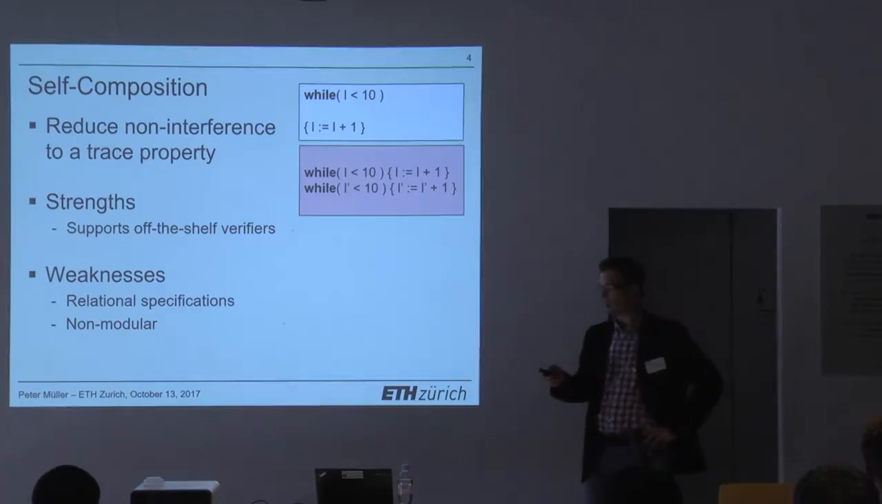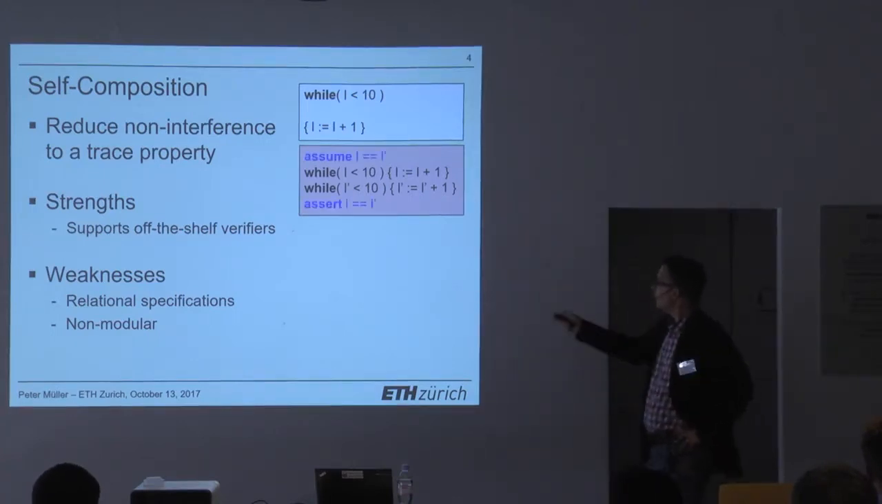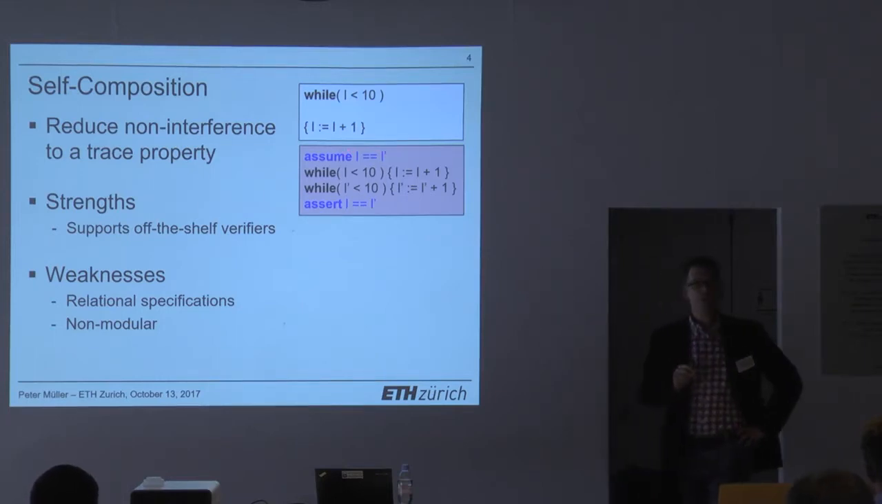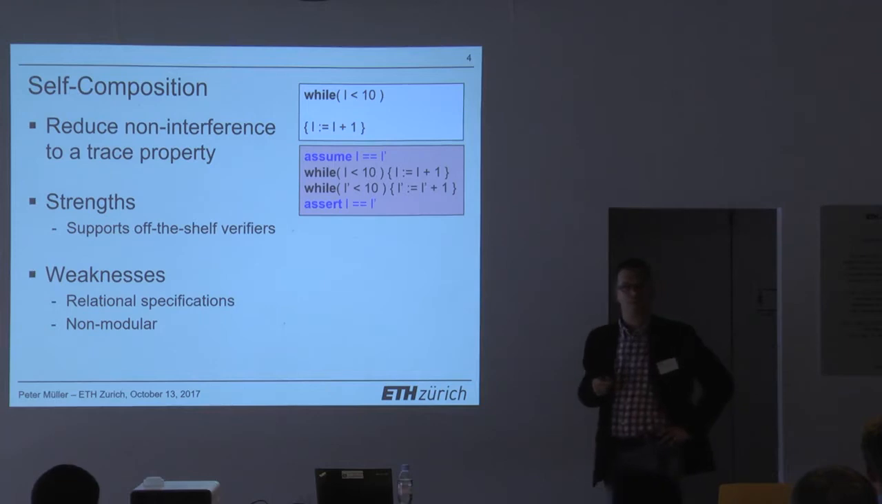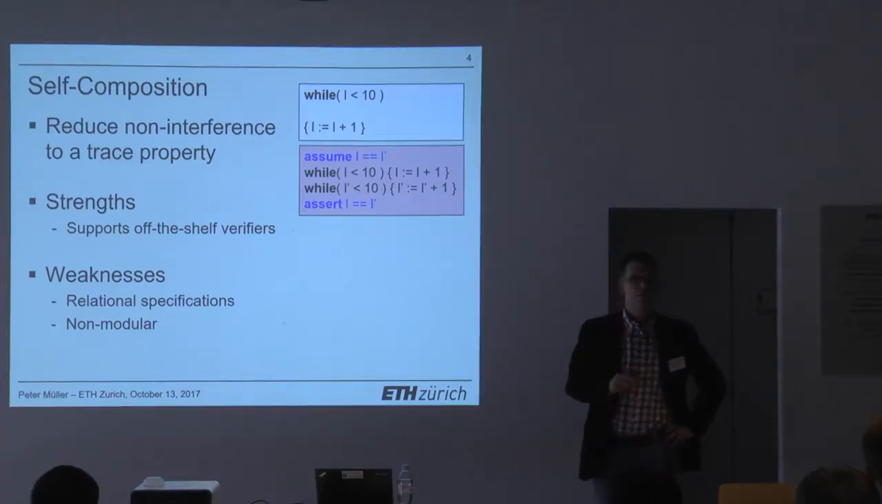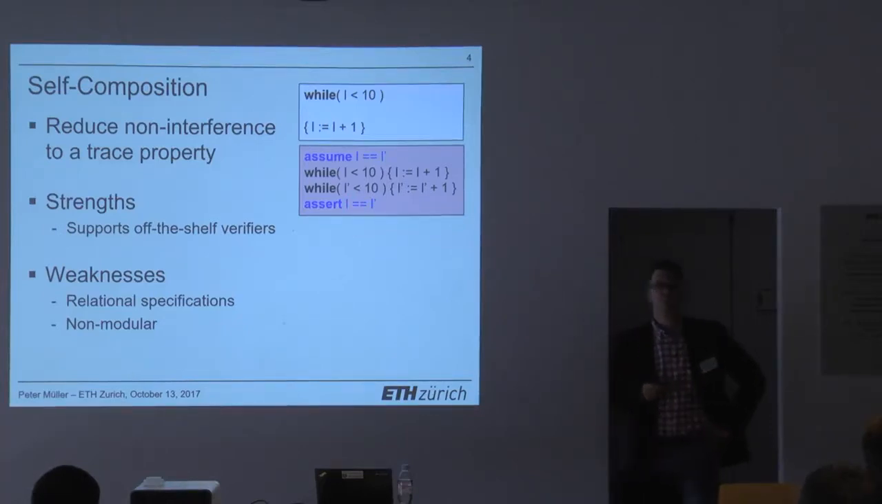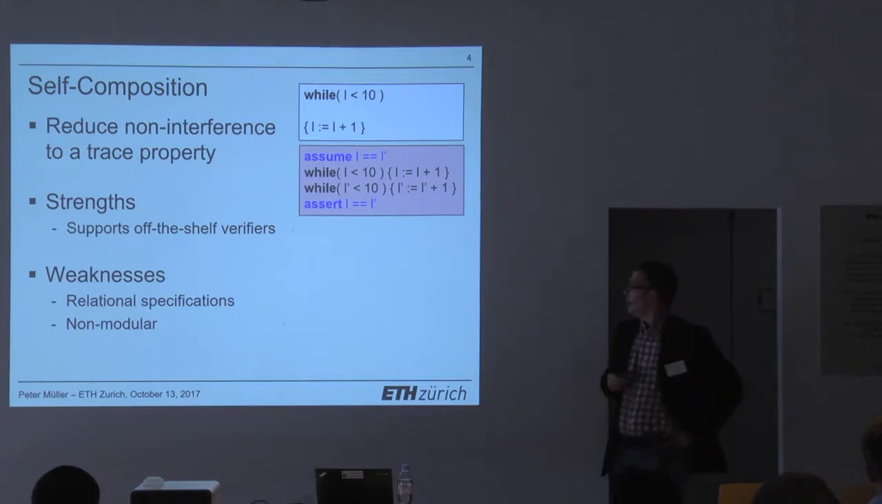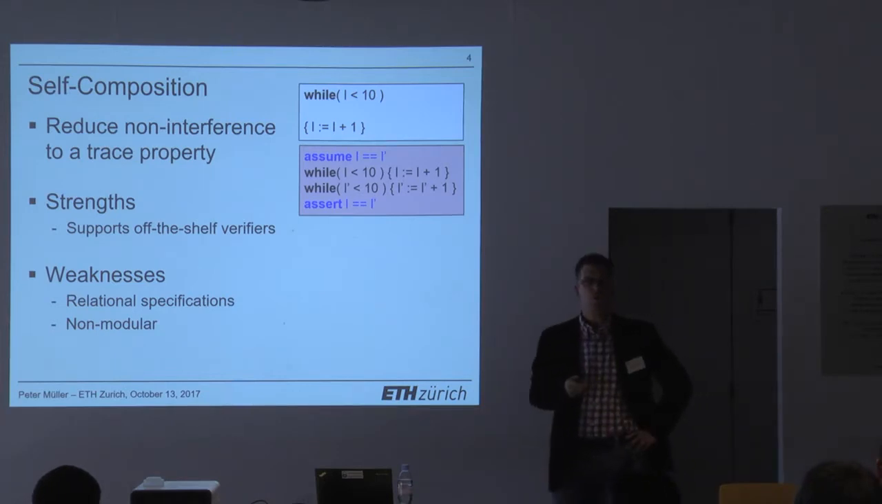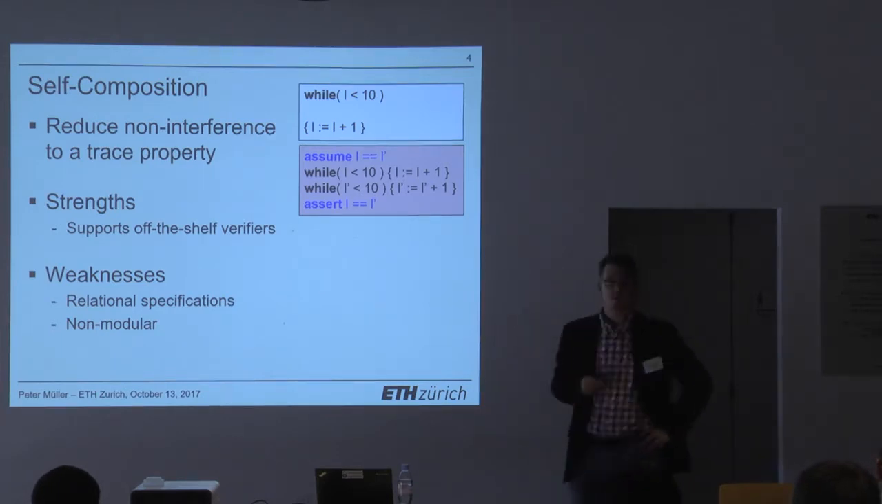Now I can easily express what it means to prove that it's information flow secure. If I have the equality between L and L prime initially, so it's a low variable and it's the same in both starting states, then I need to prove that L is still equal to L prime in the final state. That corresponds to the formula that we had on the previous slide. If you do it that way, you've reduced this hyperproperty to a trace property, so now you can run off-the-shelf program verifiers and try to verify that program.